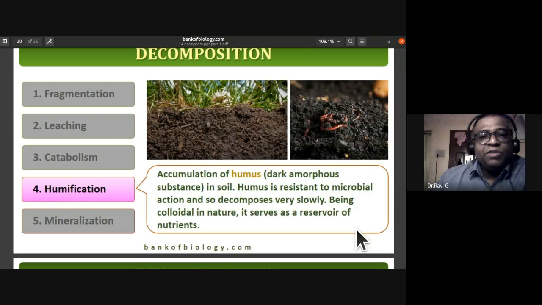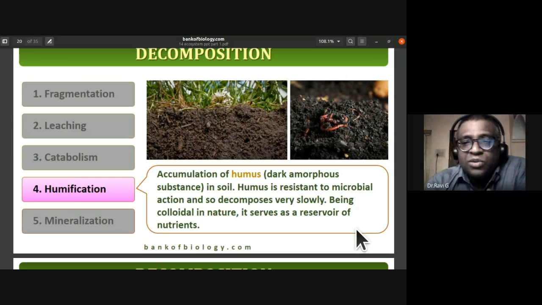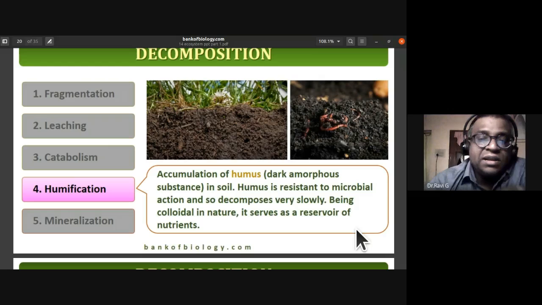Humification is the accumulation of humus, that is, a dark amorphous substance in soil. What is humus? Humus is resistant to microbial action and decomposes very slowly. Being colloidal in nature, humus serves as a reservoir of nutrients. So it is very slow in decaying. Since humus is resistant to microbial action, it decomposes very slowly, and since it is colloidal in nature, it serves as a reservoir of nutrients.